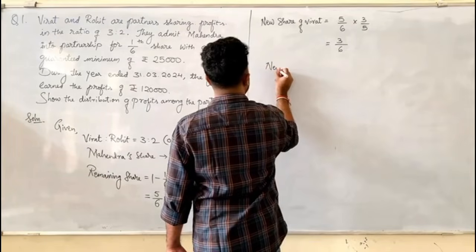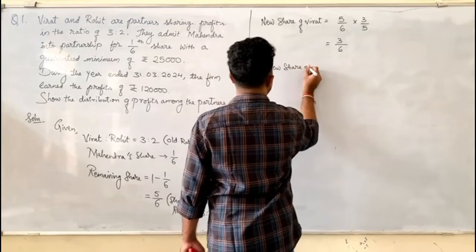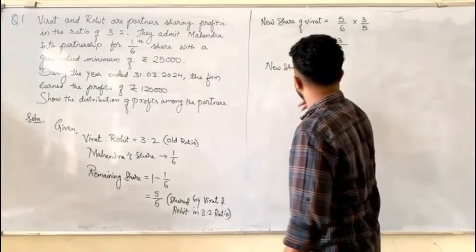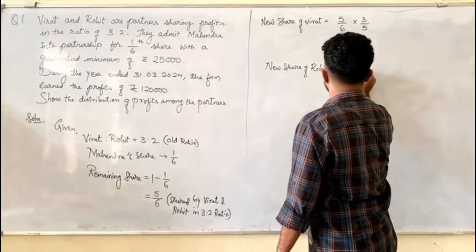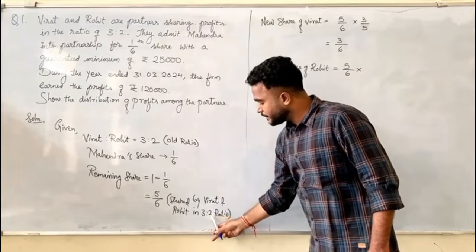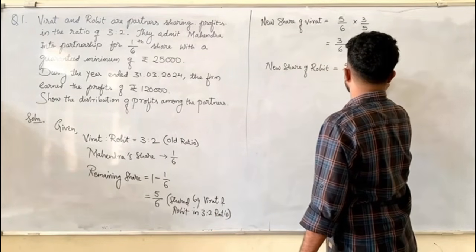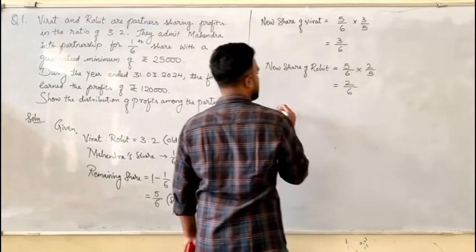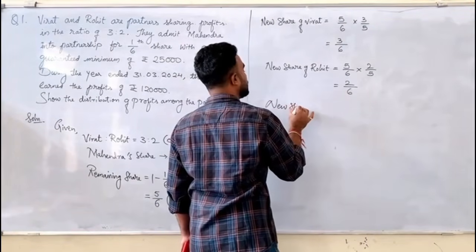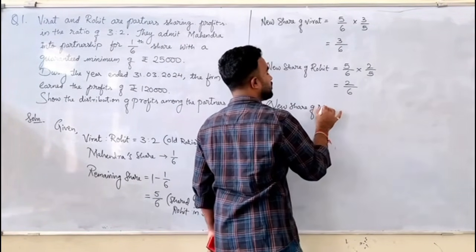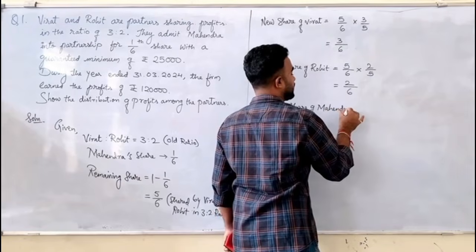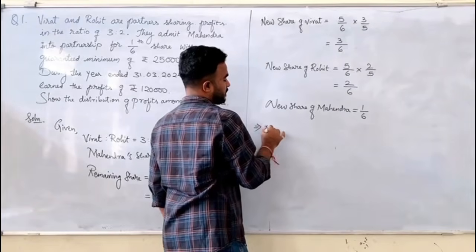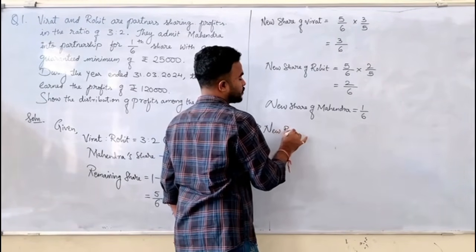Next, new share of Rohit is equal to, what is the remaining share? 5 by 6. 5 by 6 into how much will Rohit get? 2 out of 5 parts, 2 by 5. So 5 gets cancelled again, which is equal to 2 by 6. And we already know the new share of Mahindra, which is given in the problem, which is equal to 1 by 6. This implies new ratio. New ratio between whom?